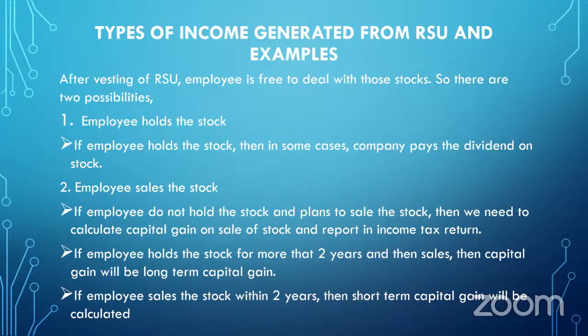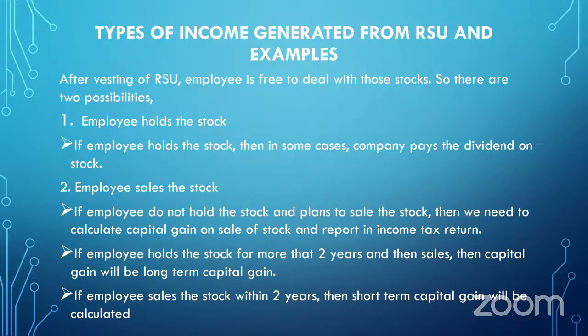If the employee holds the stock for more than 2 years, then the capital gain will be long-term capital gain. If the employee sells the stock within 2 years, that is before completion of 2 years, then the capital gain will be short-term capital gain.